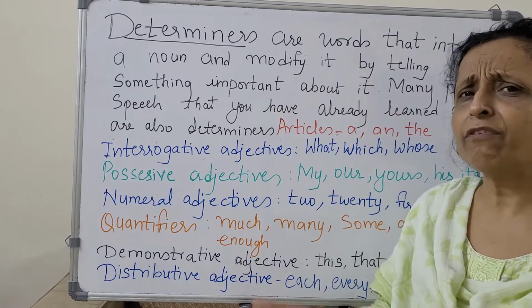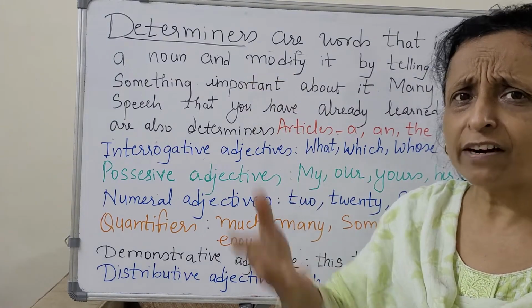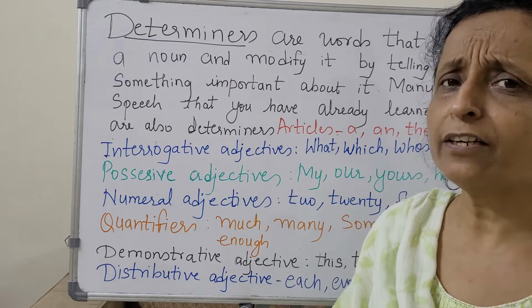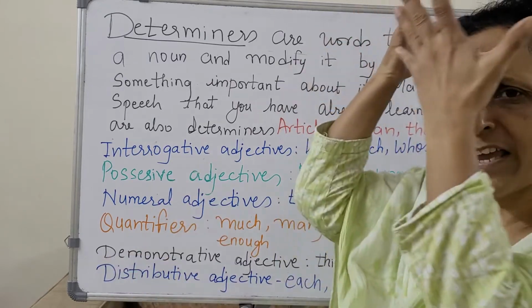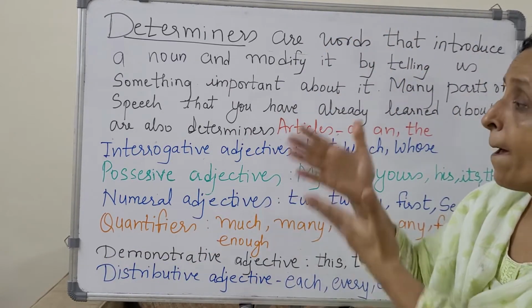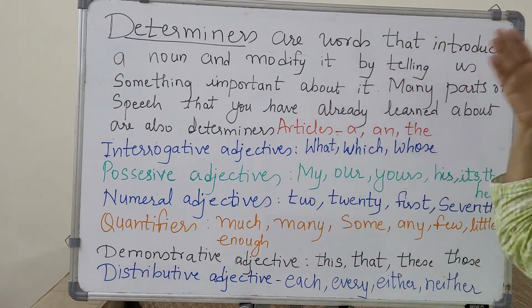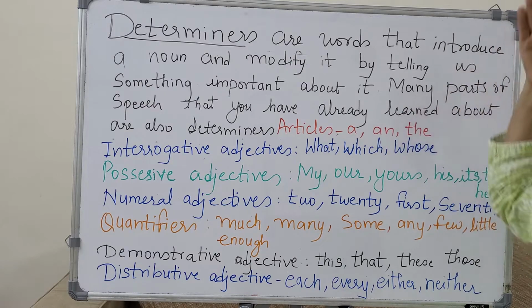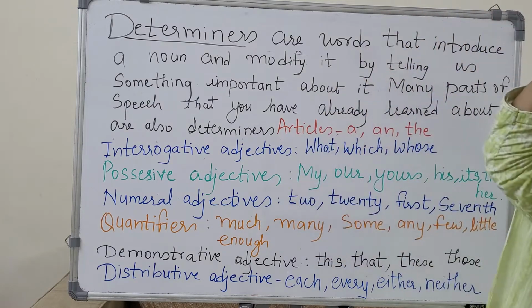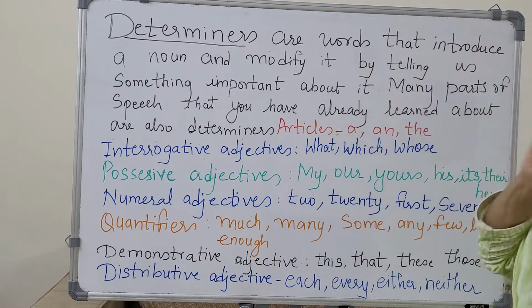Now you might think, why have I studied adjectives? Aren't they determiners? Don't they tell you about the noun? Yes, they are also determiners. But in addition to adjectives, articles are determiners: a and the. So these are the determiners. Let us study these determiners.